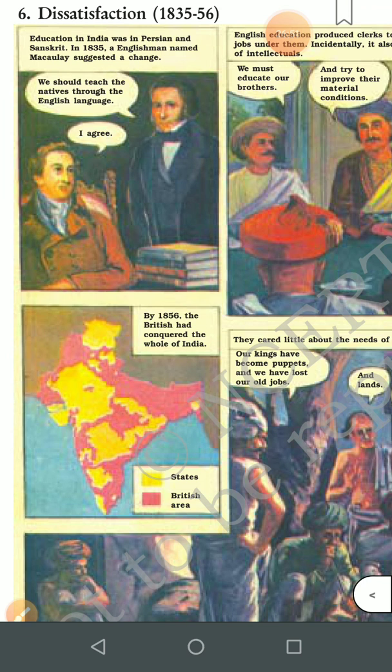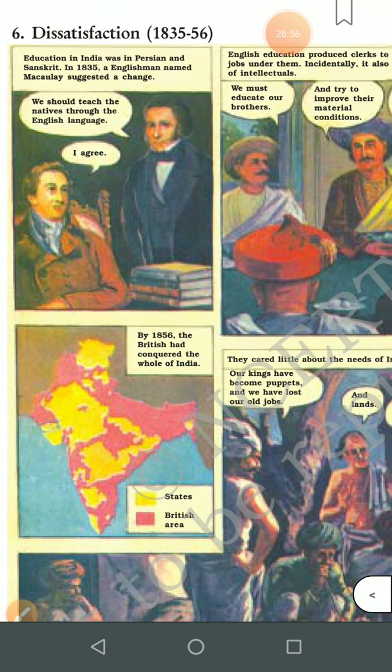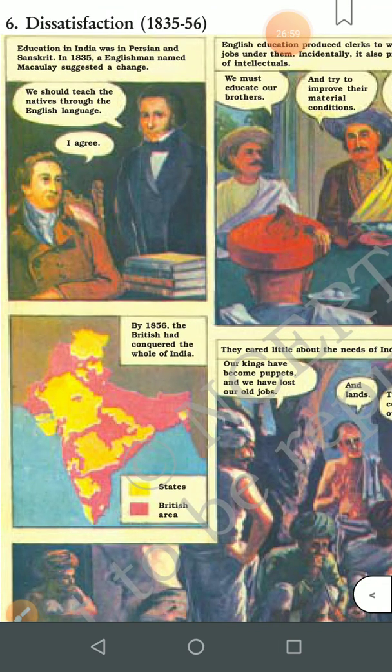Now children, day by day the situation got worse. They had become very, very cruel. They started putting the people of India into jail unnecessarily. They used to loot their things. If they were not able to pay the debts, they used to take their crops, they used to take their house, or they used to burn their house. So all these things were happening in our society. Nobody was satisfied. In fact, they were taking advantage of being the ruler. Raja Ram Mohan Roy also requested them, but nobody listened. Instead, the situation got worse day by day.